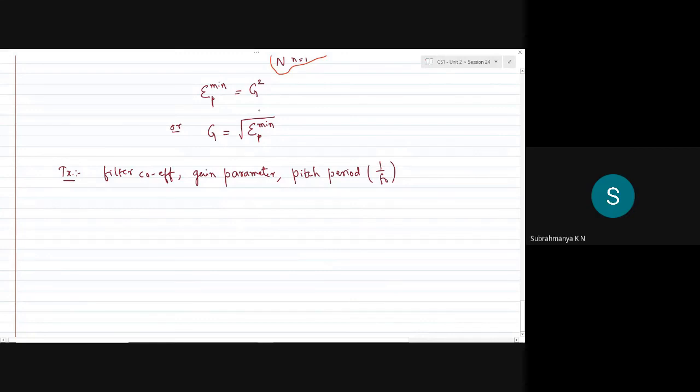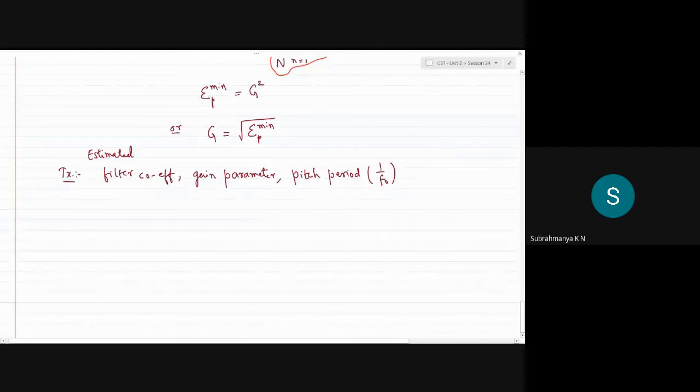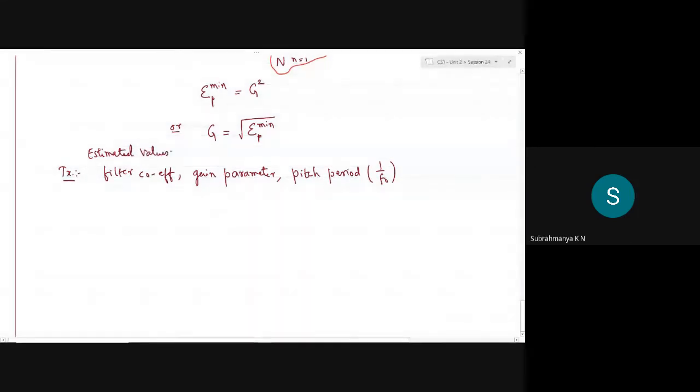One simple approach is to transform the speech data into the frequency domain, finding the sharp peaks in the original signal spectrum. If there is a peak at the fundamental frequency, say f naught, we will say the pitch period is 1 over f naught. These are not the actual values, these are all the estimated values. How will you find the estimated values of pitch period?